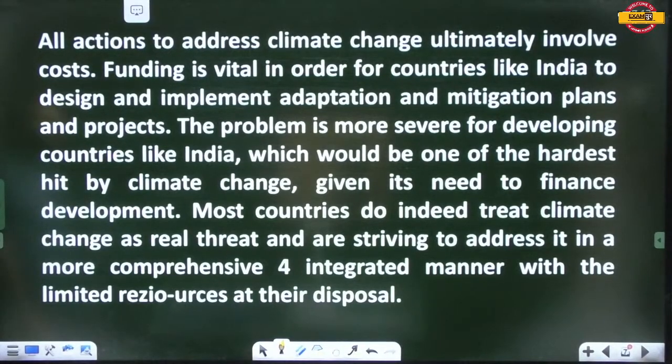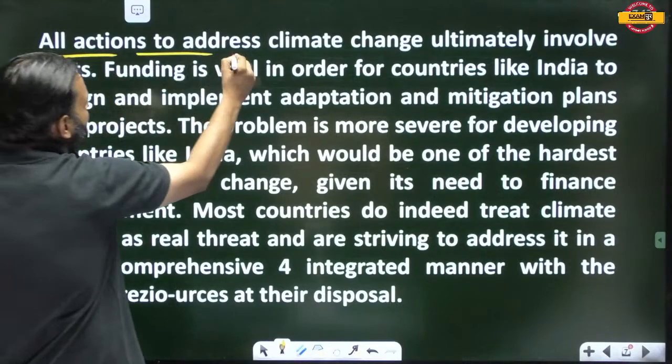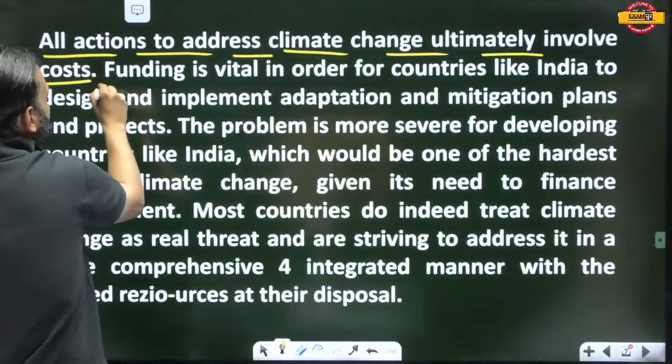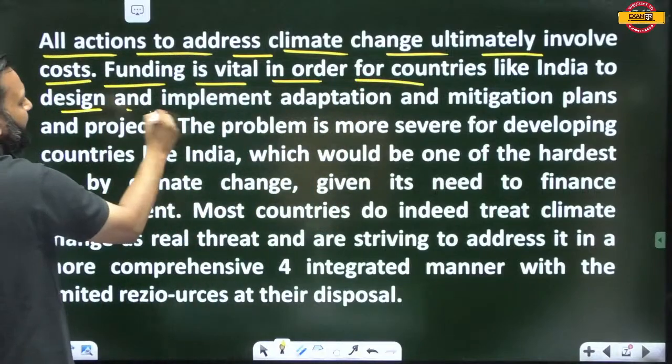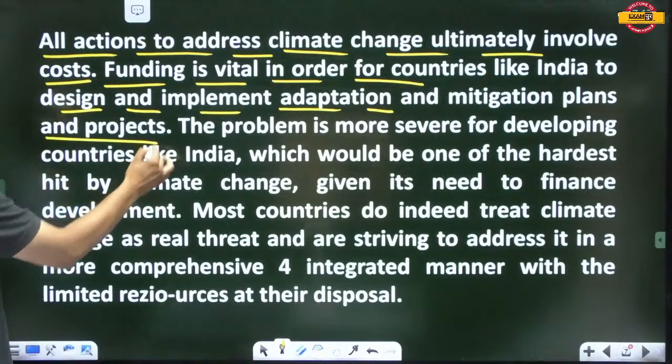All actions to address climate change ultimately involve cost. Funding is vital in order for countries like India to design and implement adaptation and mitigation plans and projects.